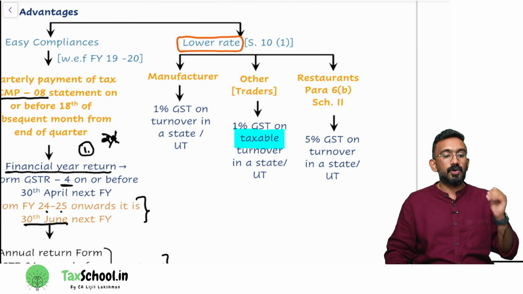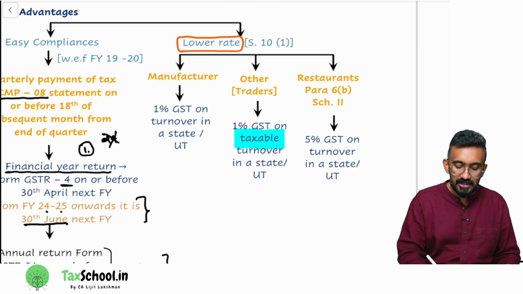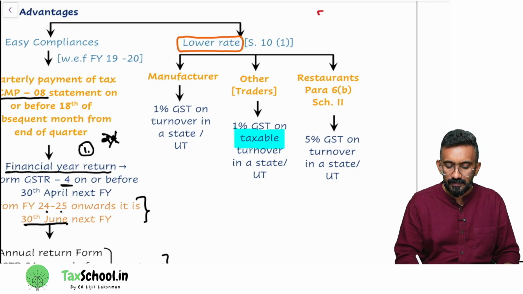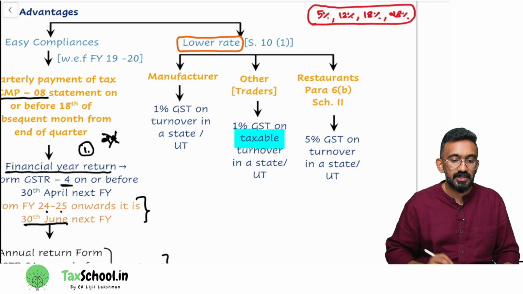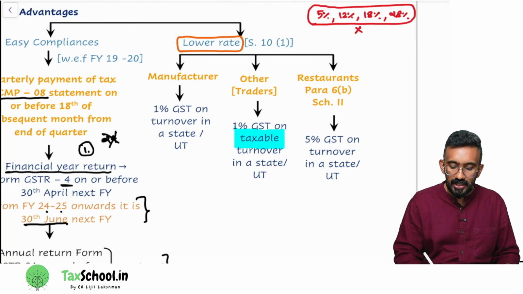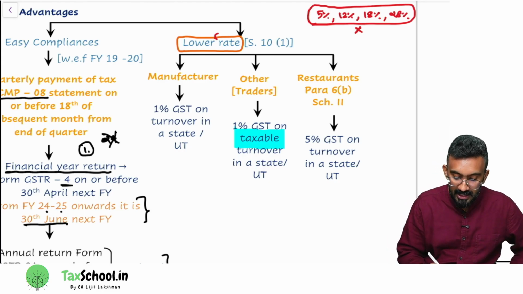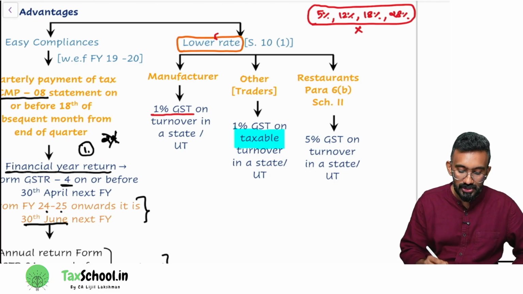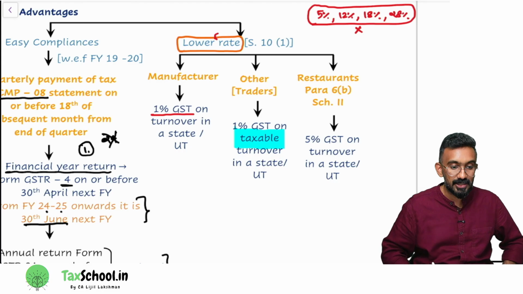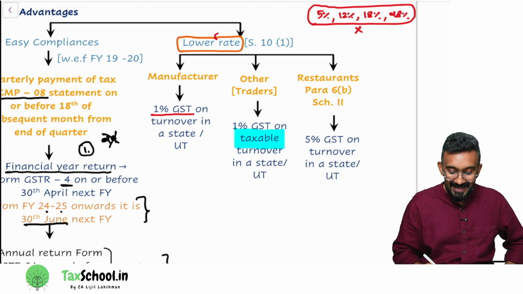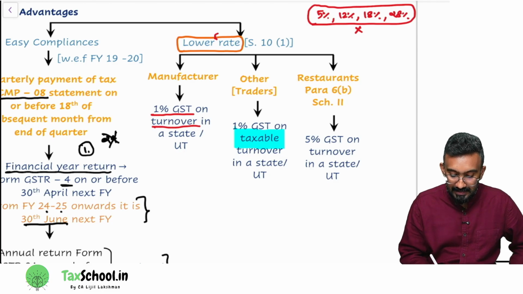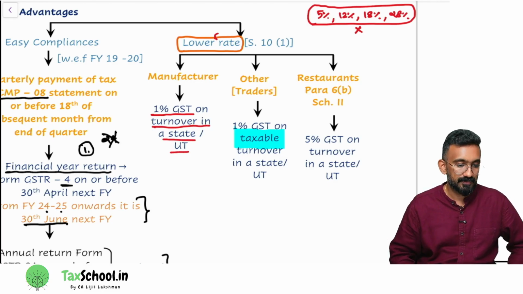They said, if you go for composition levy scheme, your normal GST rate, what are the normal GST rates that you have? You have 5%, 12%, 18%, 28%. These are the GST rates that you normally have. Instead of paying all of this, you can actually go for a composition levy scheme and then pay lower rate. What is this lower rate? If you're a manufacturer, if you go for composition levy scheme, you will end up paying only how much GST? 1% GST on, it is not on value. They have used the word turnover in a state or union territory.